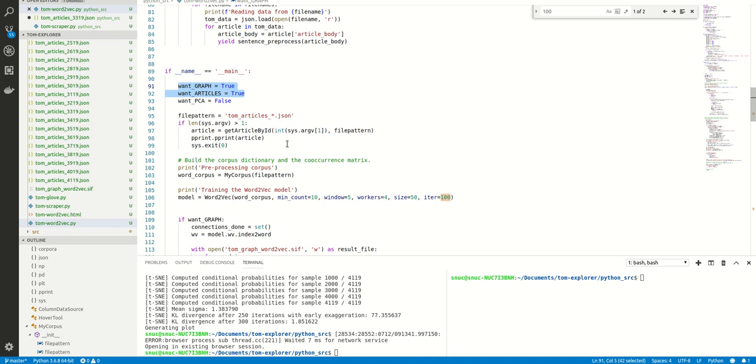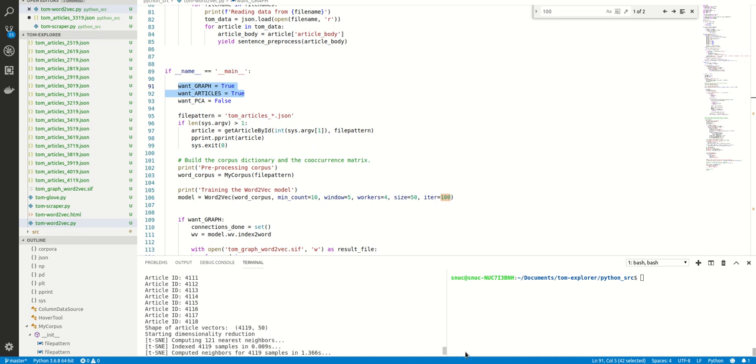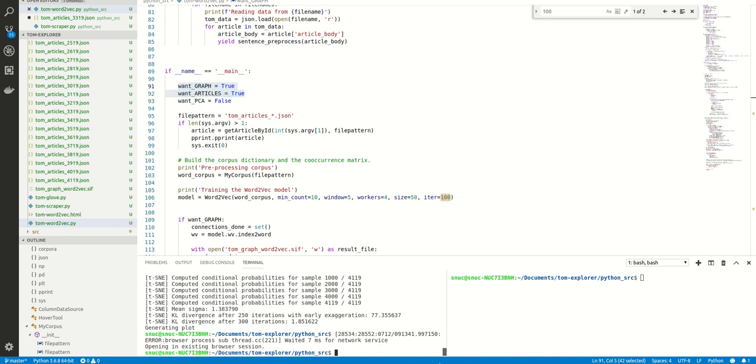So once you run the script, which will take quite a long while, you're going to end up with two outputs. One is this Times of Malta word2vec.html, and the other one is this CIF file, tomgraph word2vec.cif. The CIF file we'll see in the next video. We're going to focus on this word2vec.html.